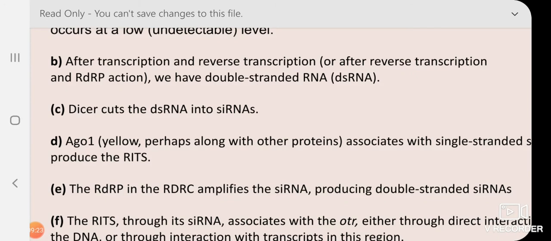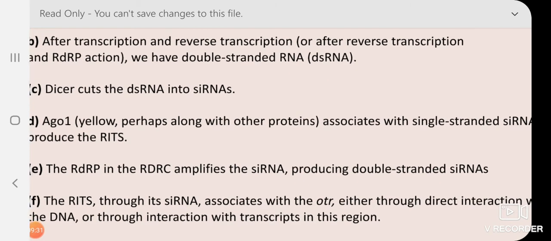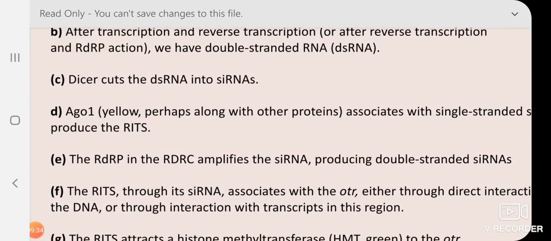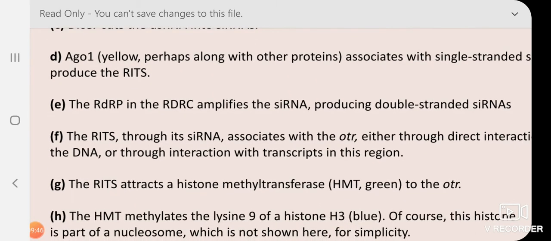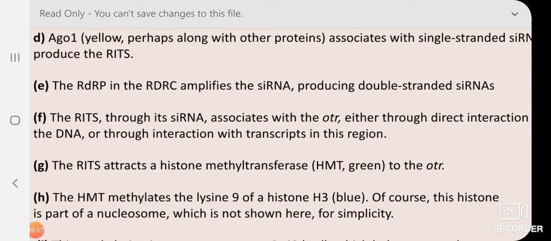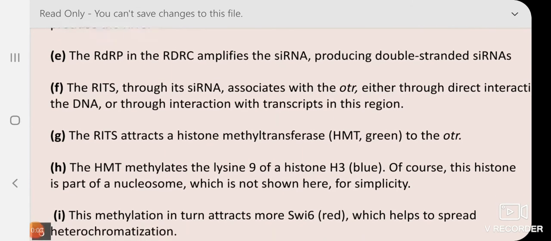You know that with the help of AGO protein, which I'm describing in this diagram here, the yellow colored AGO proteins associate with the single-stranded siRNA to form an RITS. Then RNA-dependent RNA polymerase and this full complex amplifies the siRNA, producing more double-stranded siRNA. The moment we get the amplification, the silencing will be more. The RITS through its siRNA associates with the OTR region, either through direct interaction with the DNA or through interaction with the transcript in this region.